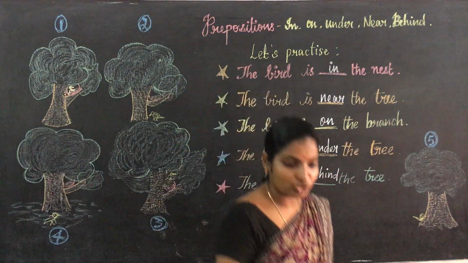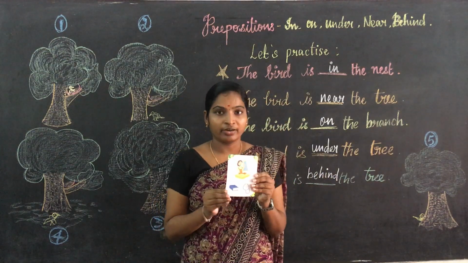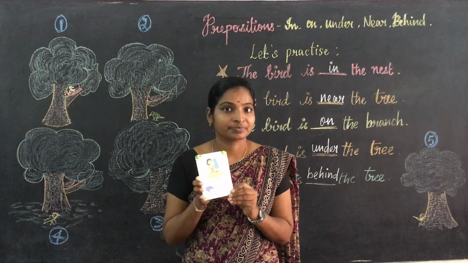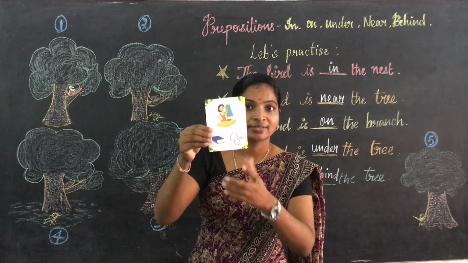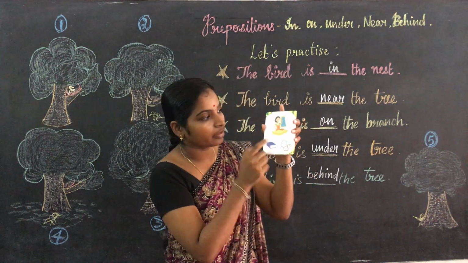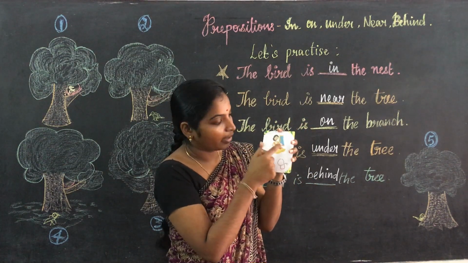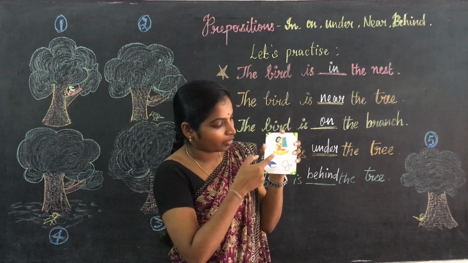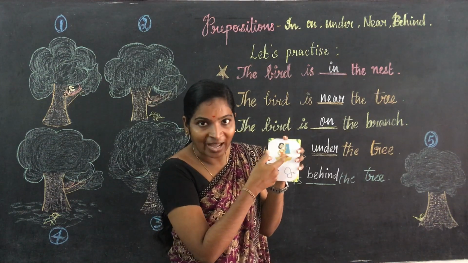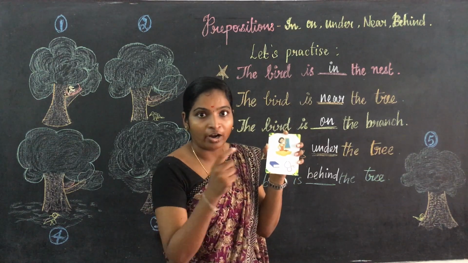Okay, shall I test you? You just see this flashcards. Okay, here, where is the book? You have to answer. Is it visible for you? Okay, where is the book? Teacher is there, and board is there, table is there, and where is the book? எங்க இருக்கு? டேபிளுக்கு மேல இருக்கு. So on the table. கரெக்ட்டா? மேல இருந்தா என்னன்னு சொல்லுவோம்? on சொல்லுவோமா?